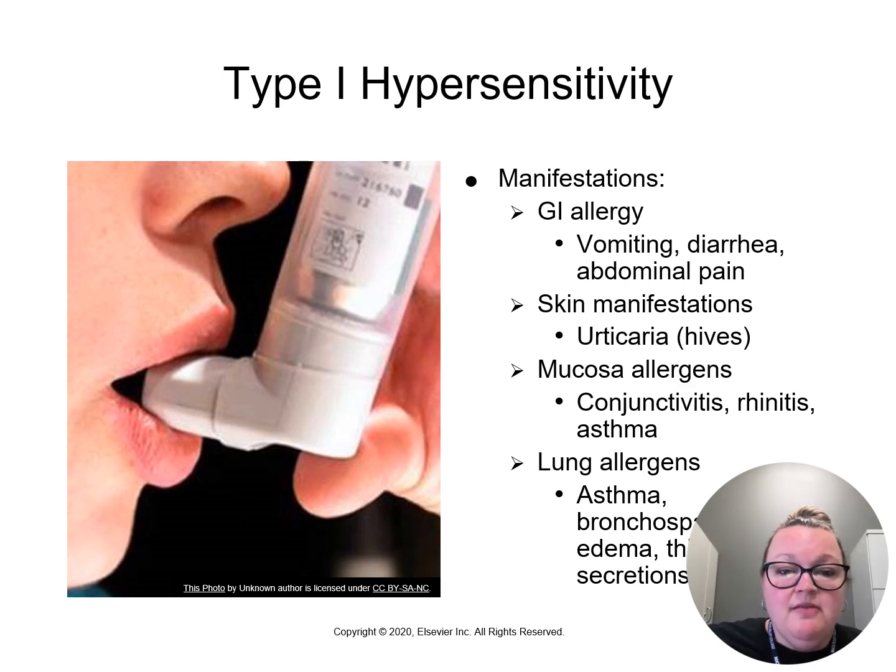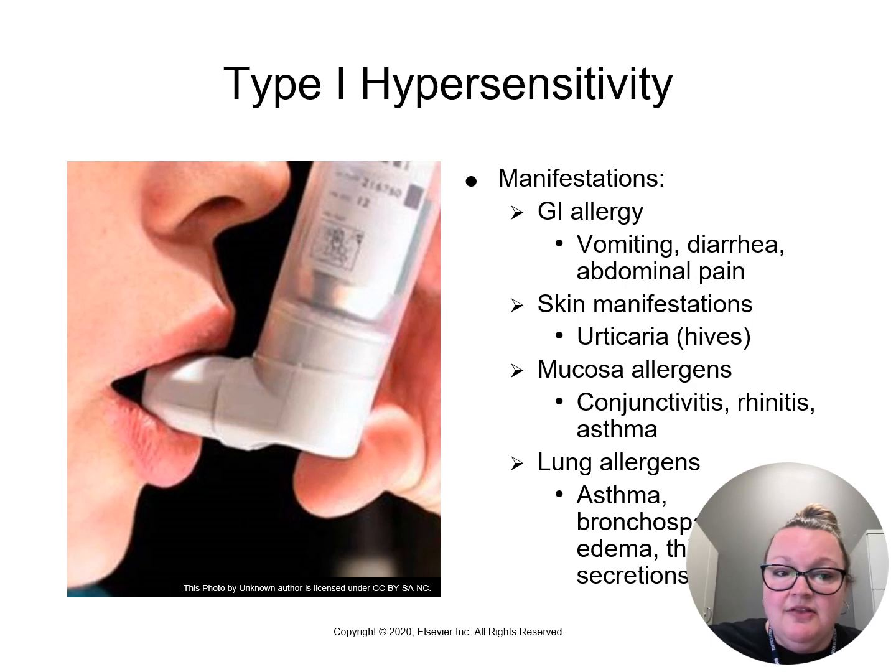For the effects on the mucosa, which is the eyes, nose, and respiratory tract, we may see conjunctivitis, which is inflammation of the membranes lining the eyelids, rhinitis, which is inflammation of the mucous membranes of the nose, or asthma, which is constriction of the bronchi. These things are caused by vasodilation, hypersecretion of mucus, and edema of the respiratory mucosa. Most often in type 1 hypersensitivity, we'll see asthma.